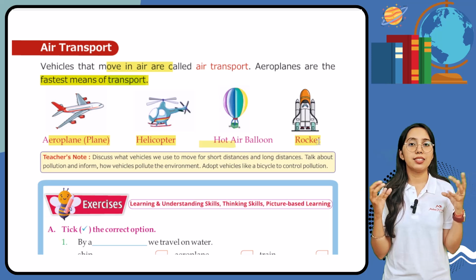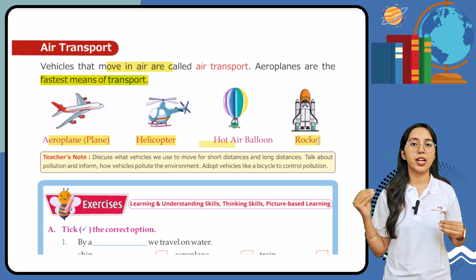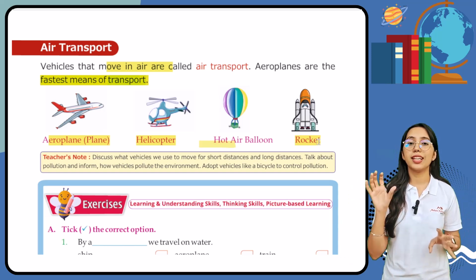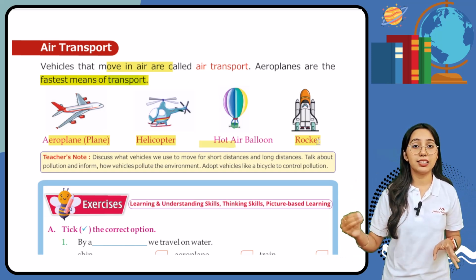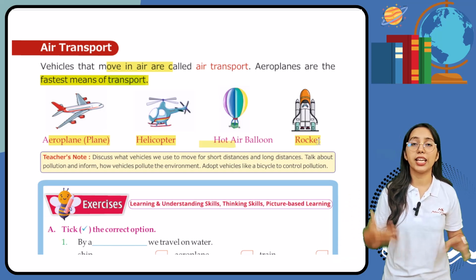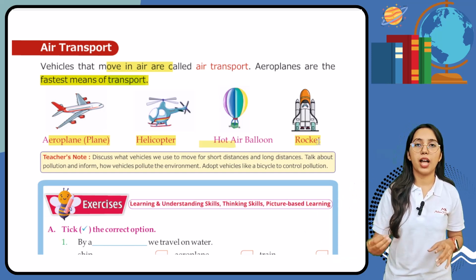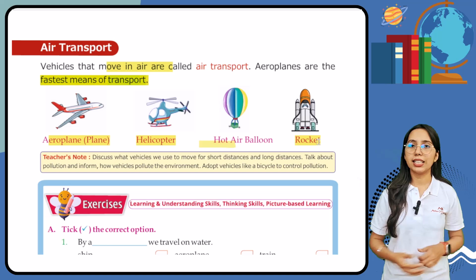So now it is our duty that we should keep our environment green and healthy. So that is why we should avoid using motor transport, and instead we should start using bicycles and rickshaws, so that our air should remain clean and healthy.